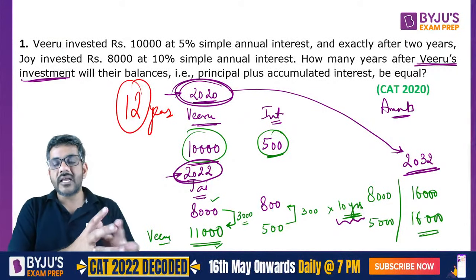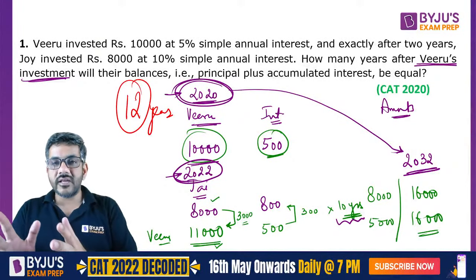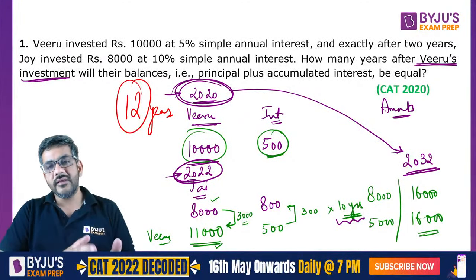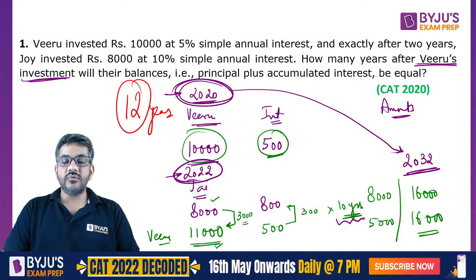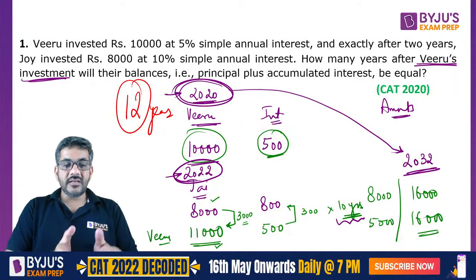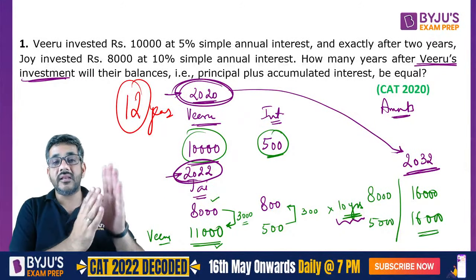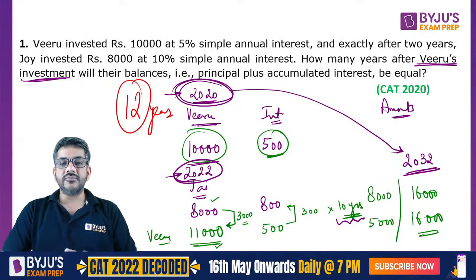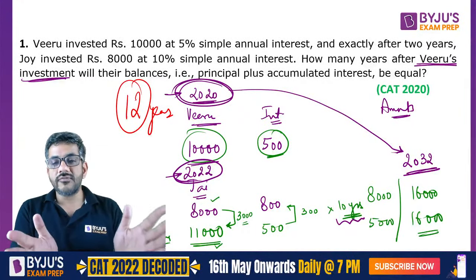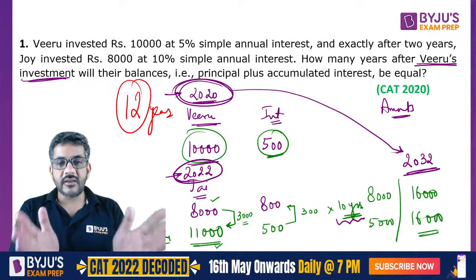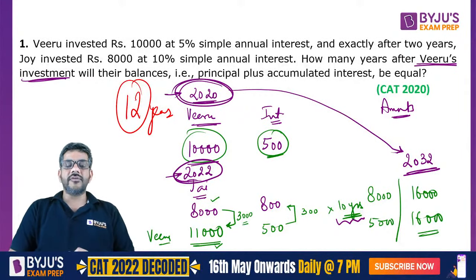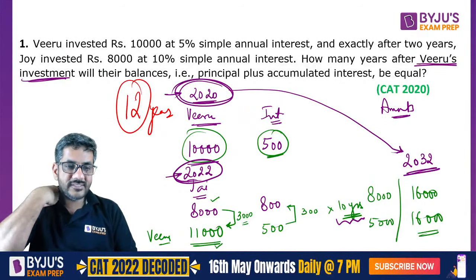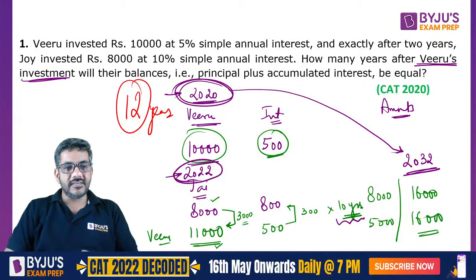So to cover up that gap of 3,000, how many years would Jay take? It would take him 10 years from that year, that is 2022. So that means from 2020, when Viru made the investment, to 2032, it has become a total of 12 years to make their investments equal. So therefore, we can give the answer as 12 years. I hope everyone got it. So Shalu says clear. Others, please confirm. Is it clear to all of you?